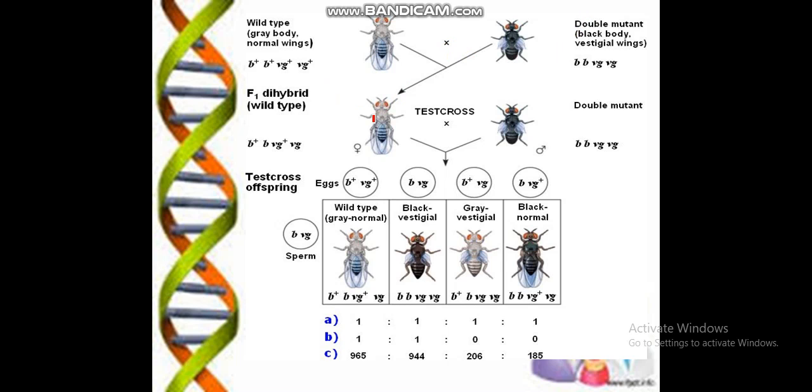When both the wild type and the double mutant are crossed with each other, in the F1 generation we will get the hybrid condition, wild type, grey normal body.